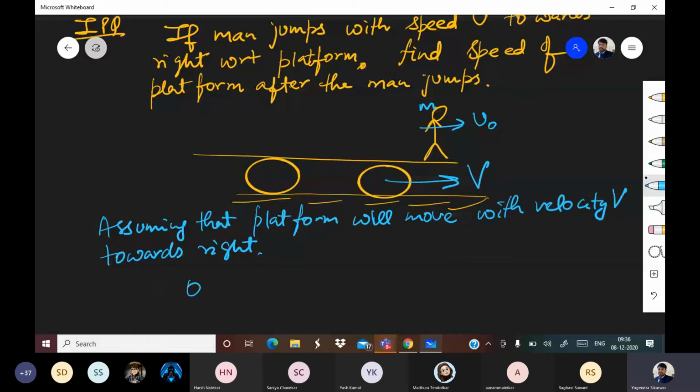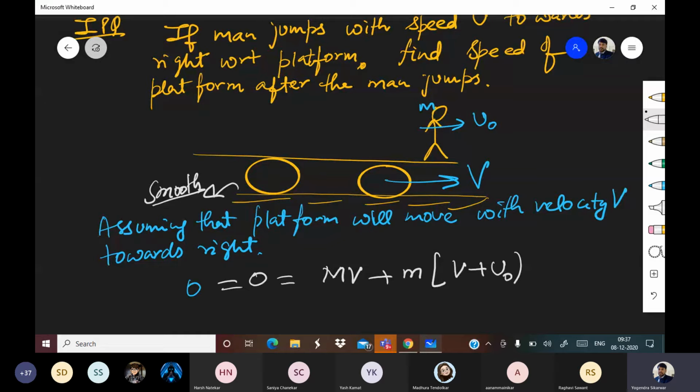How much was the initial velocity of center of mass? 0. So how much should be the final velocity of center of mass? It should be 0 because the surface is smooth. So there is no external horizontal force acting on the capital M plus small m system. So final should also be 0, and that is equal to, platform is moving with V, so capital M into V, plus, with respect to platform, man was moving with u naught. So with respect to ground, with how much will the man be moving? It will be capital V plus u naught.